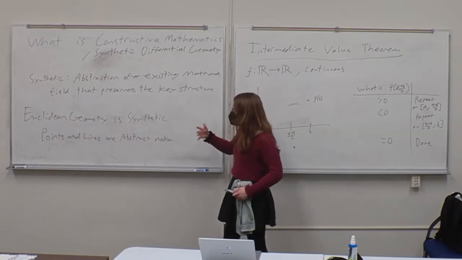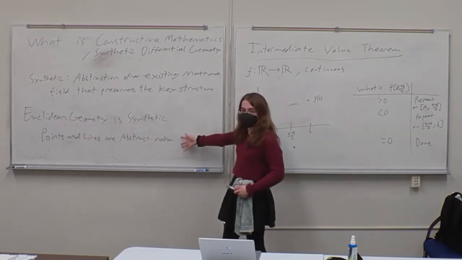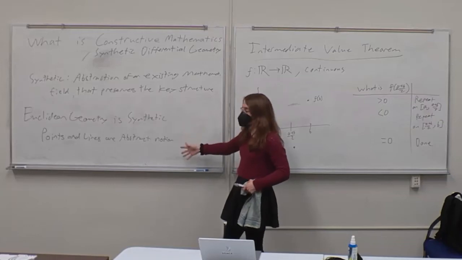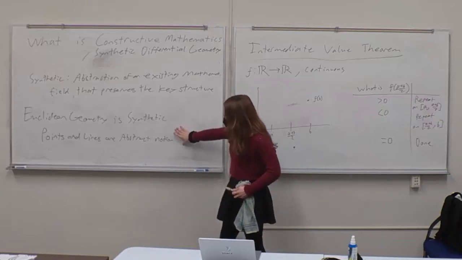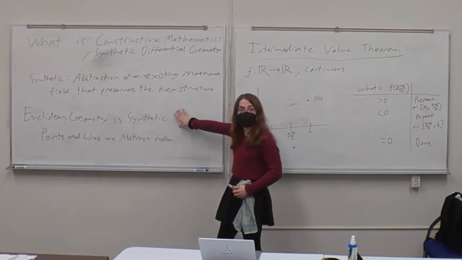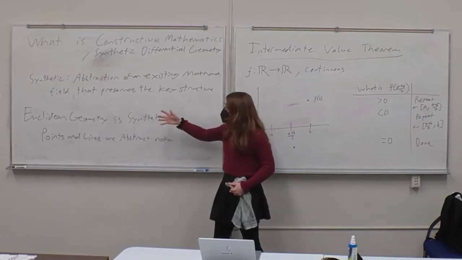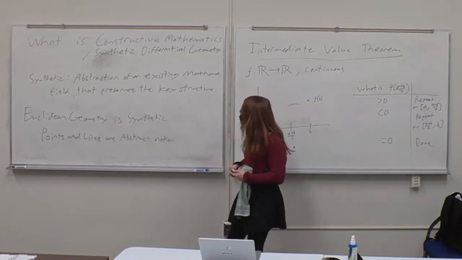One way to see this is the coordinate plane didn't exist in the time of Euclid. There was no Cartesian coordinate plane. Descartes was a long time away. So that's an example of a synthetic mathematical field. It's geometry, but you're specifically working with just abstract things.